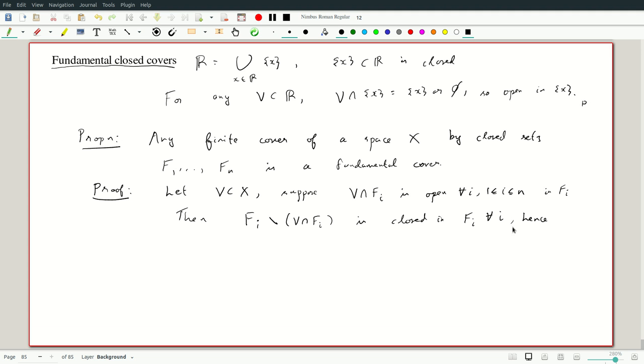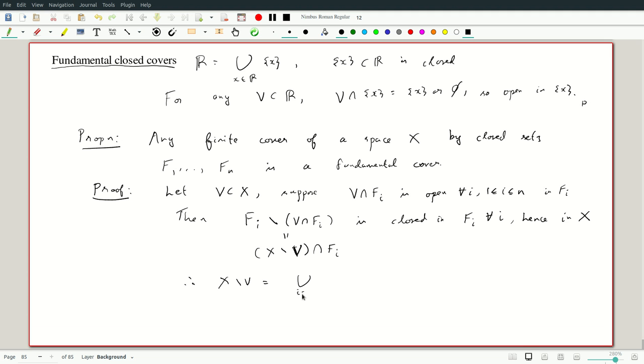Hence, a closed subset of a closed subset is closed, so hence in X. So all these are closed, not just in Fi, but in X. But what are these? These are points in Fi which are not in V. So this is also the same as looking at the complement of V, so (X minus V) intersection Fi. So those points in Fi which are in the complement of V. It's exactly the same thing, since Fi is a subset.